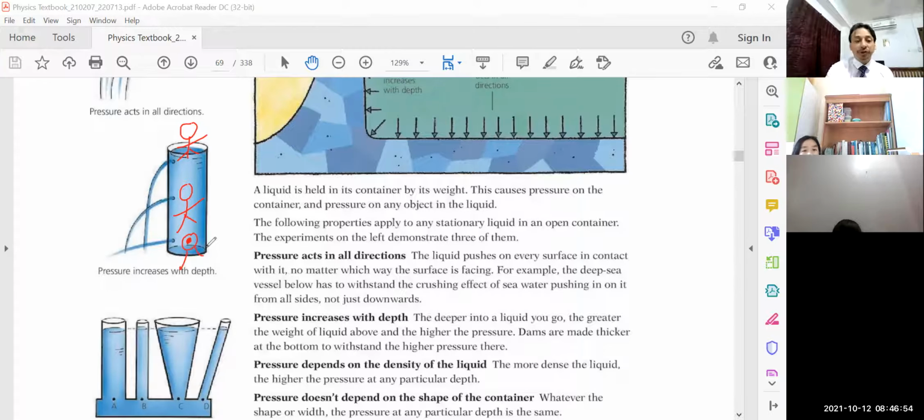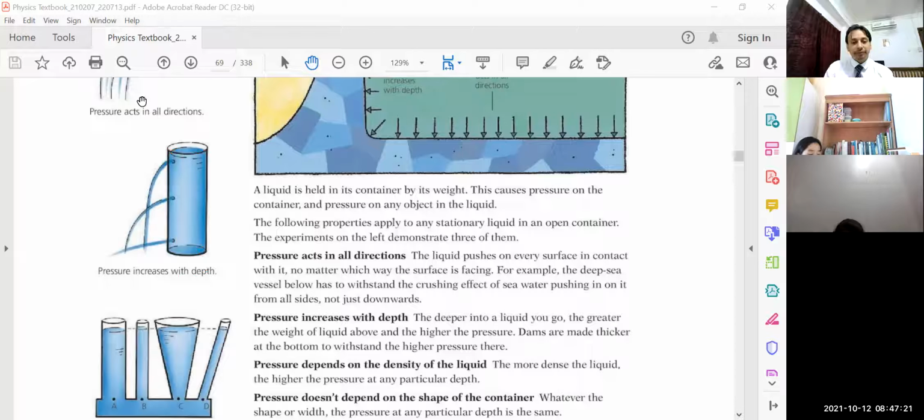in this situation the entire water above me is exerting a force on my body area, and that's why the pressure is force divided by area. More and more force will be there, because more and more water is above me in that column, and that will make higher and higher pressure. So that is the explanation for this point, children, that pressure increases with depth.